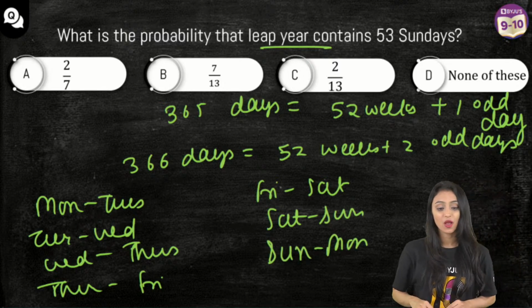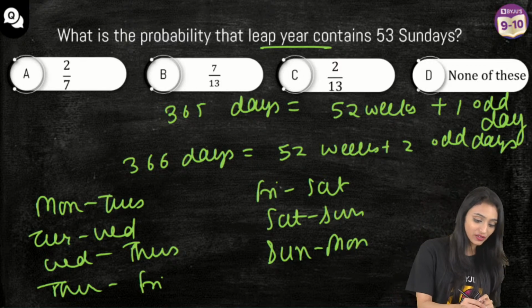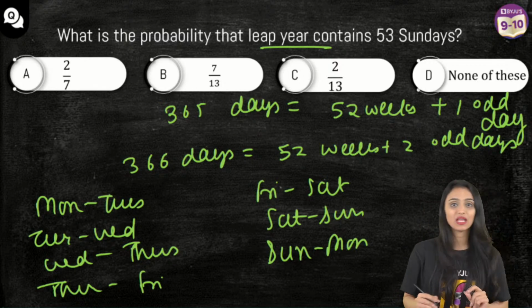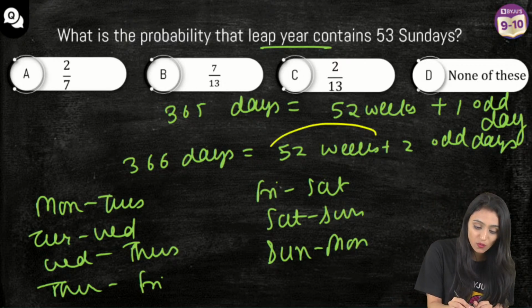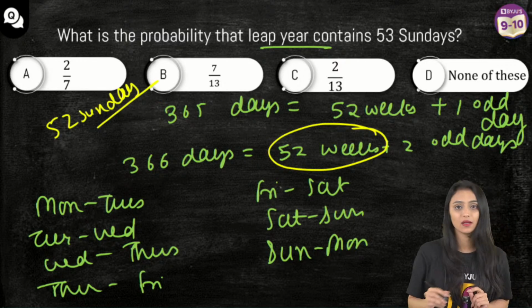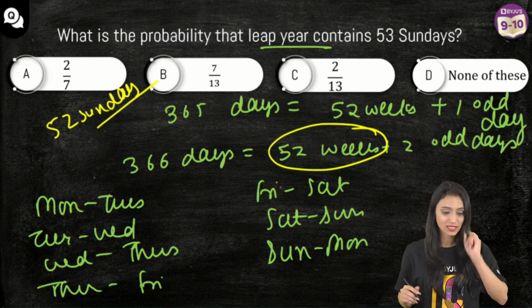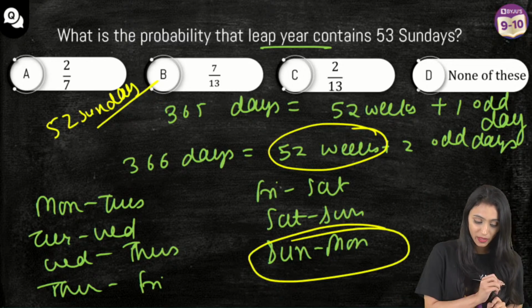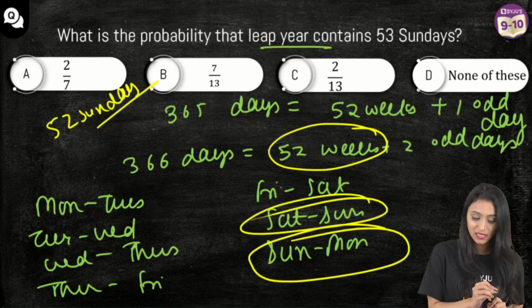Question is asking, what is the probability you will get 53 Sundays? See, in every week we get 1 Sunday. So in 52 weeks, 52 Sundays are fixed. 52 Sundays would be there. Now the question is about just 1 Sunday. So 1 Sunday could be in this pair or it could be possible in this pair.